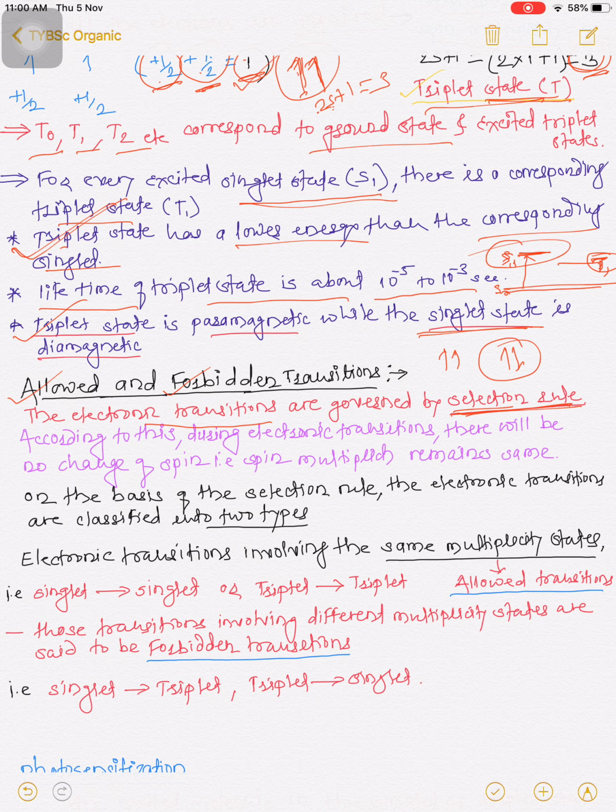So what does the selection rule tell us? According to this rule, during electronic transition there will be no change of spin, that is, the spin multiplicity remains the same. When the molecule absorbs energy, the electron is excited from lower energy to higher energy, but according to this rule there is no change in the spin.